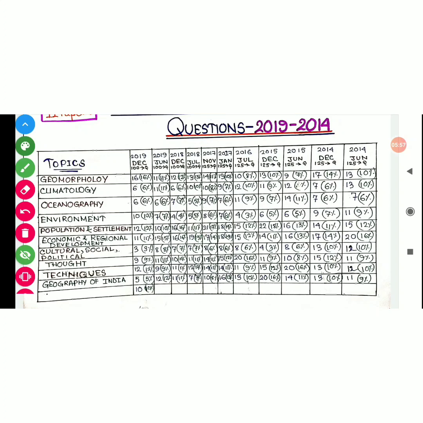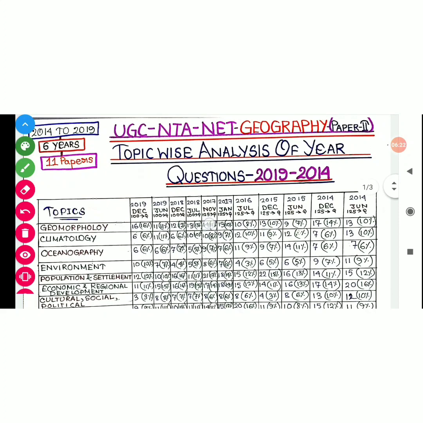By this chart, it is possible to understand how many questions came from which specific topic and in which year, and what the probability would be. How? I will tell you. As it is a topic wise analysis of previous year questions, we should concern ourselves with that topic only. Suppose here I am concerned with geomorphology only.